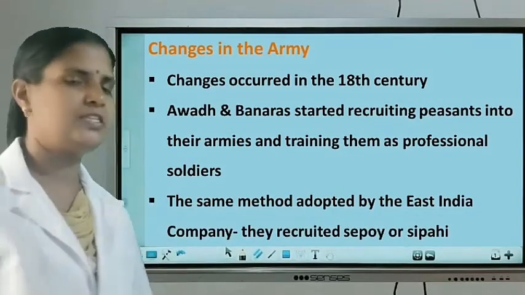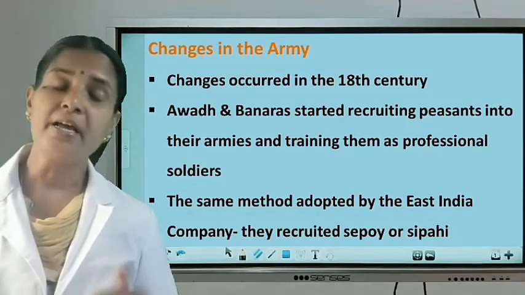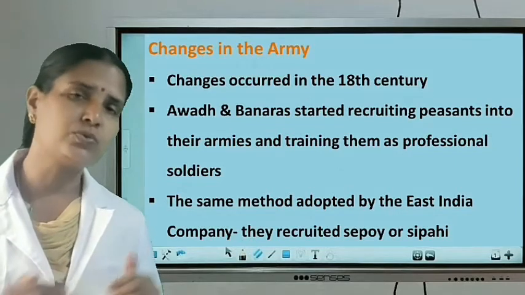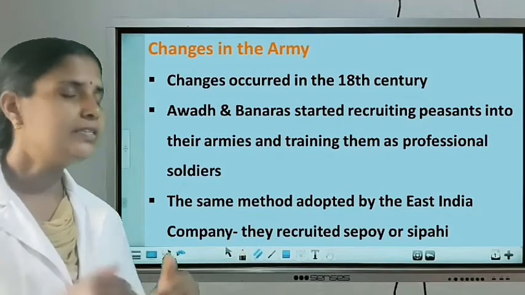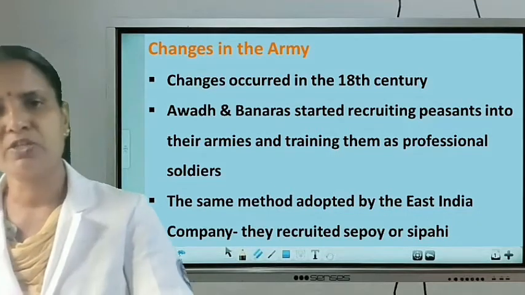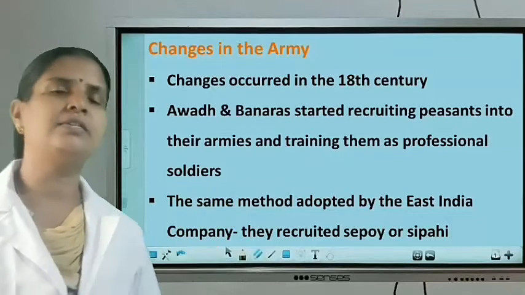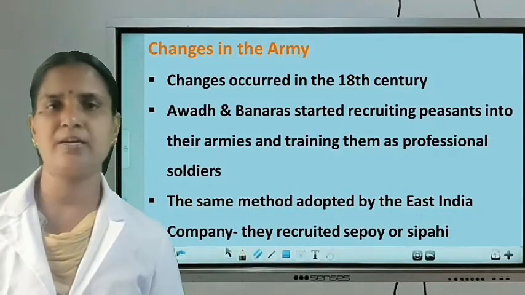What type of changes? Awadh and Benares started recruiting the peasants into the army, and they gave training to these peasants, who became professional soldiers. Listen, the same method was adopted by the East India Company also.